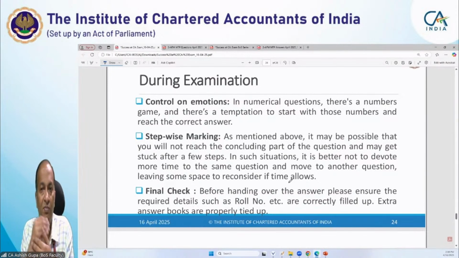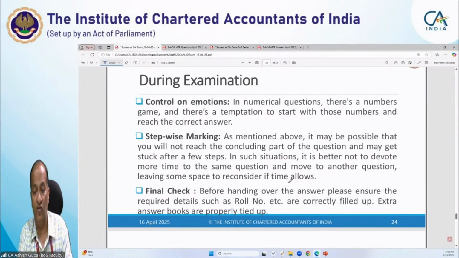So it is very important that we control our emotions and be very conscious. Of course, inclusive or exclusive, both words are opposite to each other. In the study material it may say inclusive of, but the question paper may say exclusive of. So you have to pay attention to this.